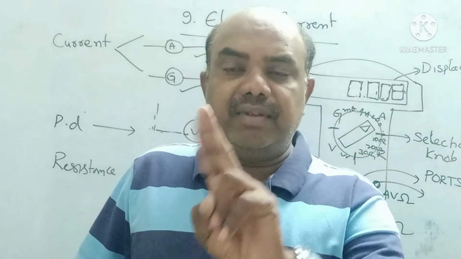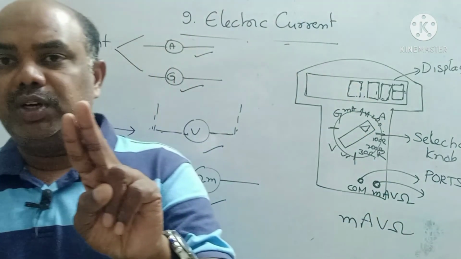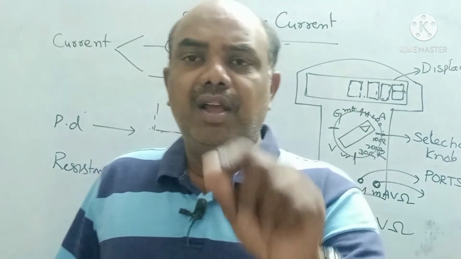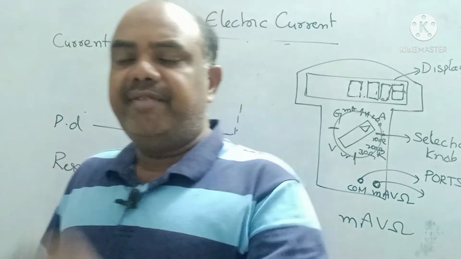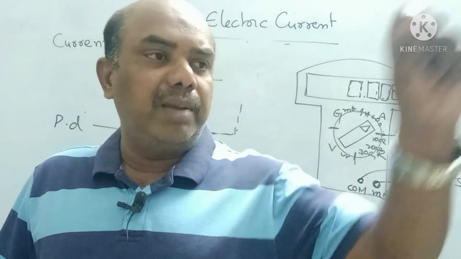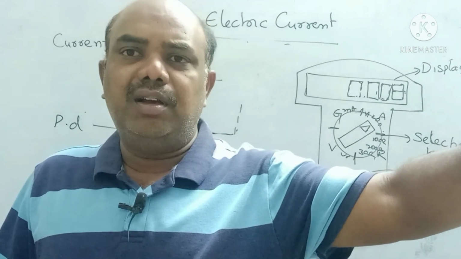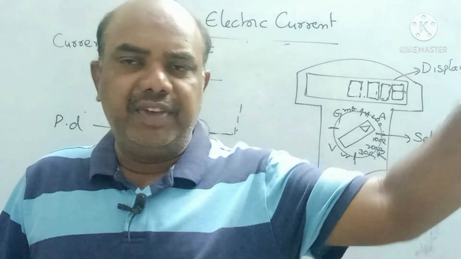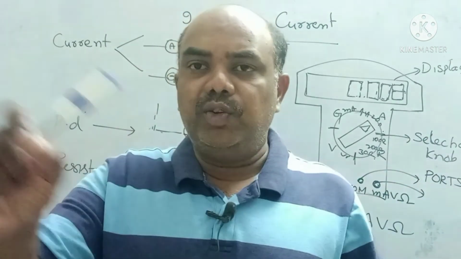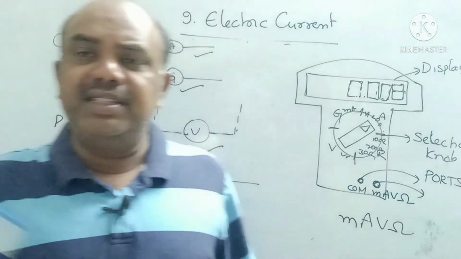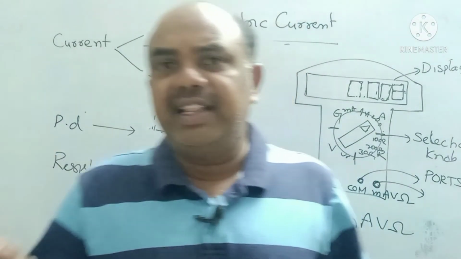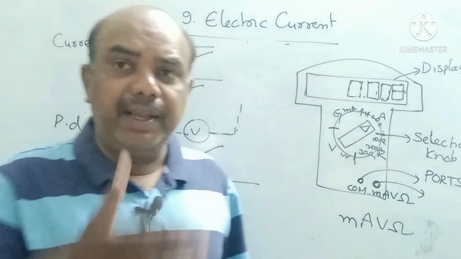Ports are of 2 types. One is the red color port, one is the black color port. A port is nothing but a pin. One is the common port, one is mAVΩ. In the common port, you can place a wire at one fixed point. The other wire you can place at desired different instruments. You can check where the current is flowing and where the current is not flowing.